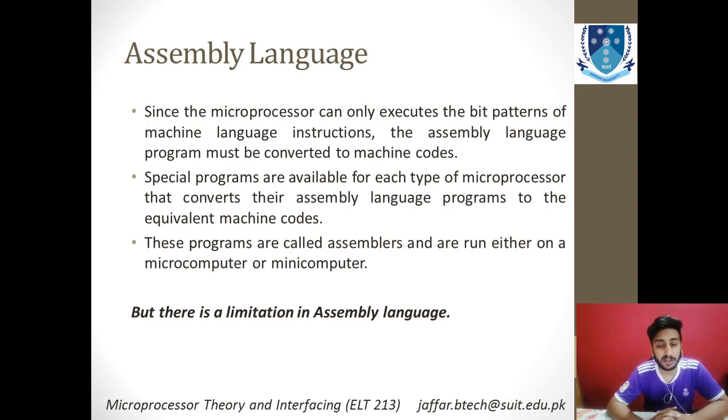So what is assembly language? Since the microprocessor only executes the bit patterns, that is either 0s or 1s, of machine language instructions, the assembly language program must be converted into machine codes. We write our program in assembly language, and after that we need to convert that assembly language into machine code, that is, binary. You can use several programs for that. Special programs are available for each type of microprocessor.